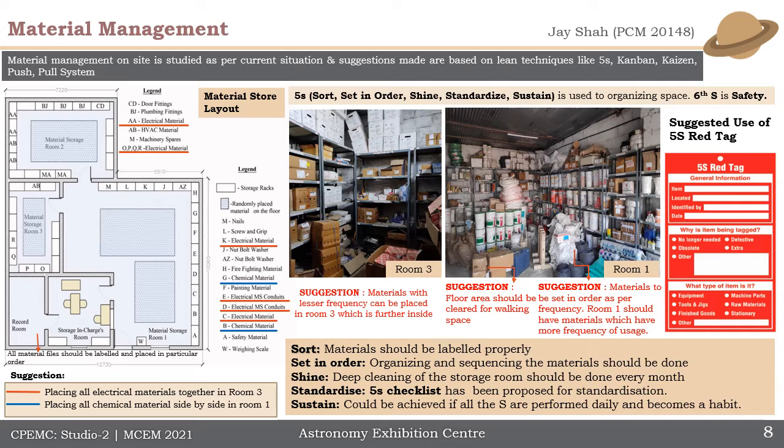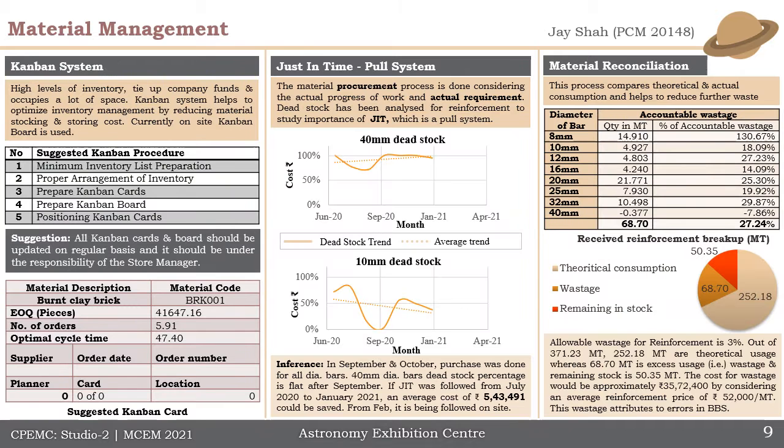We also studied the 6 layers of safety, and we also suggested the use of the FIRES red tag and FIRES checklist on site. Kanban system helps to optimize the inventory management by reducing the material stocking and storing cost. We suggested the usage of the Kanban cards and the Kanban board, and we also suggested the procedure for implementation of the Kanban system on site.